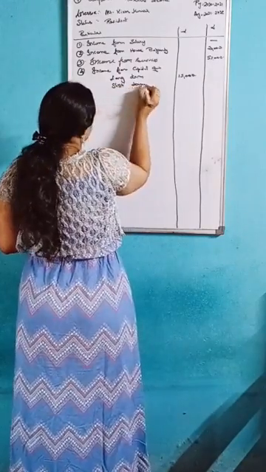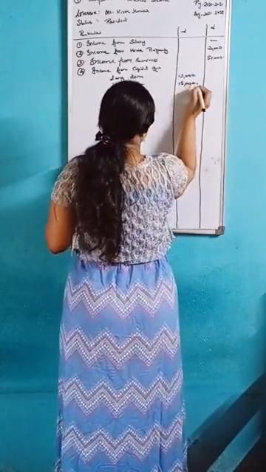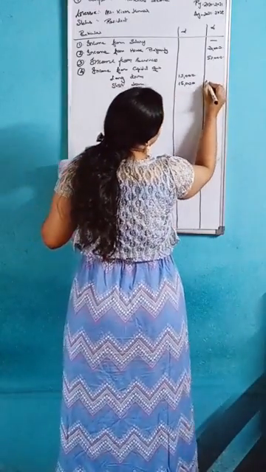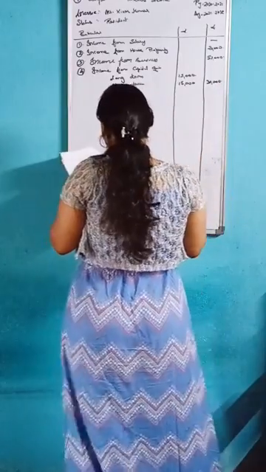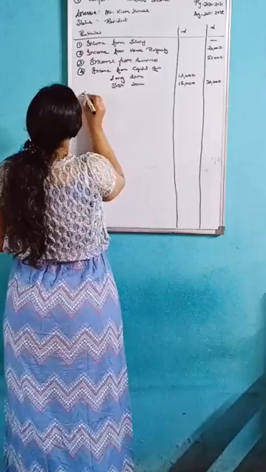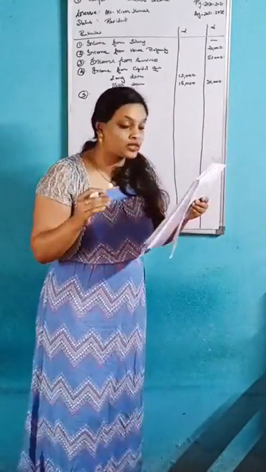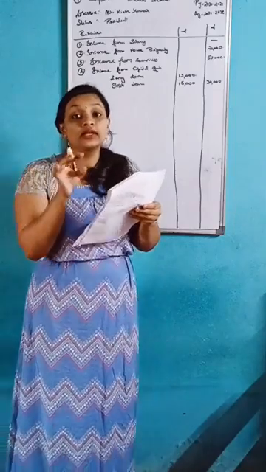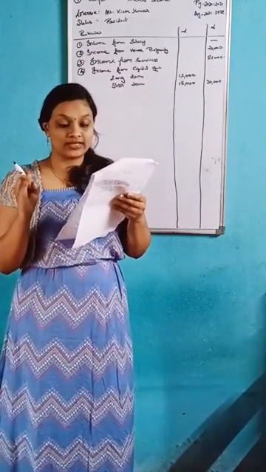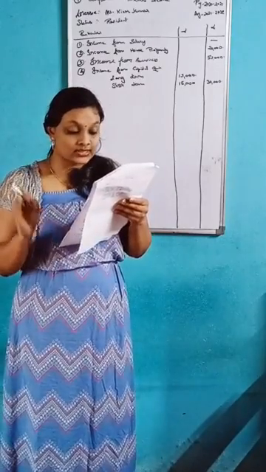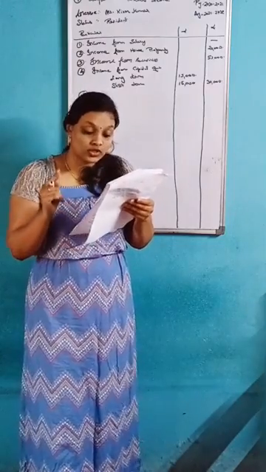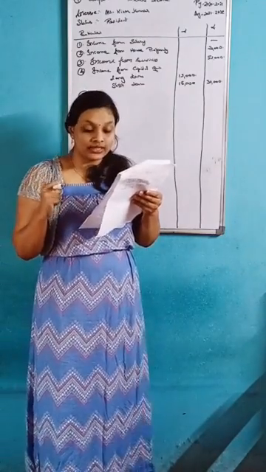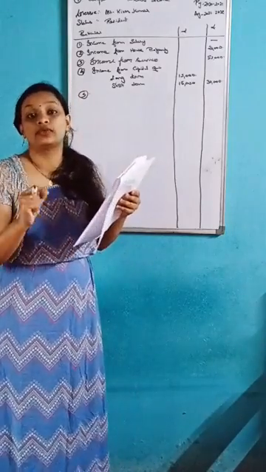Short term, you write here 15,000. Then you add 15 plus 15, you will get 30, so 30,000. After that, fifth point, income from other sources. They have given so many things. It comes under income from other sources, that is interest on government securities, winnings from lotteries, dividend from foreign company, interest on bank fixed deposit, interest on deposit with Binny Mills Limited. All of this comes under income from other sources.